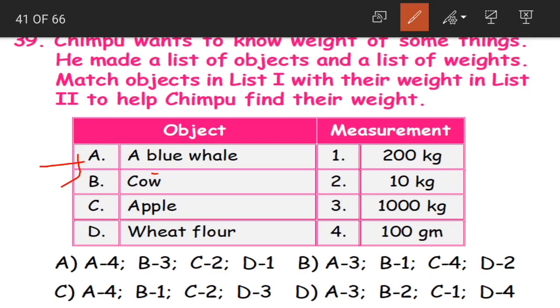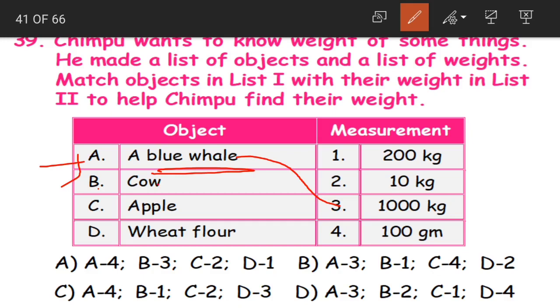A blue whale is a very big aquatic animal. Have you ever seen a blue whale? If not, you can Google blue whale and see its pictures. It's a very big sea animal. Now what can be the weight of this blue whale? The weight of this blue whale would be 3, that is around 1000 kgs. A blue whale will be very big and very heavy, so the weight would be around 1000 kgs.